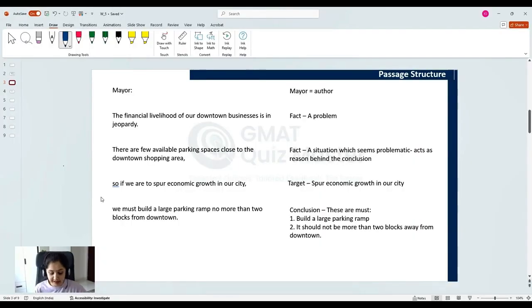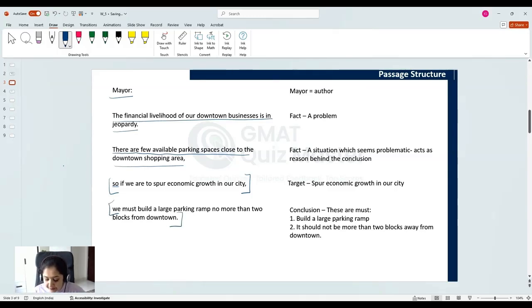Now, let's quickly understand the passage structure. So, Mayor is the author here. The first statement presents a fact, which is a problem that has been discussed in the passage. The second statement, there are a few parking spaces available close to the downtown shopping area, is again a fact, and it presents a problematic situation related to downtown shopping area. Also, this has been used as a reason to arrive at the conclusion. Now, this part, so if we are to spur economic growth in the city, this is the target that we are trying to achieve with the action that is recommended in the conclusion. We must build a large parking ramp no more than 2 blocks from downtown is the conclusion.